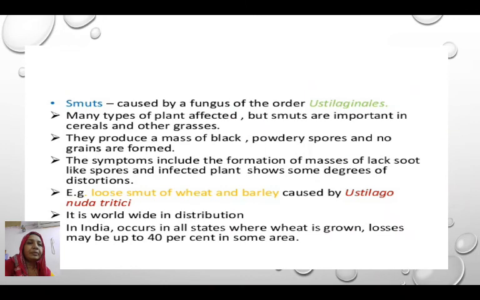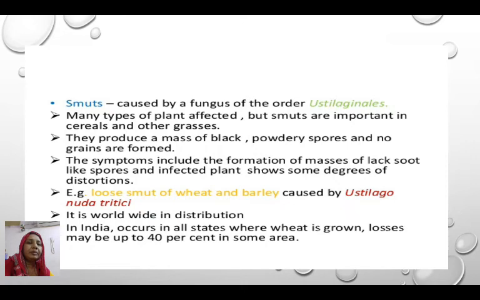Now, smuts. Smut is caused by a fungus of the order Ustilaginales. Many types of plants are affected by smuts, but smuts are important in the case of cereals and grasses.